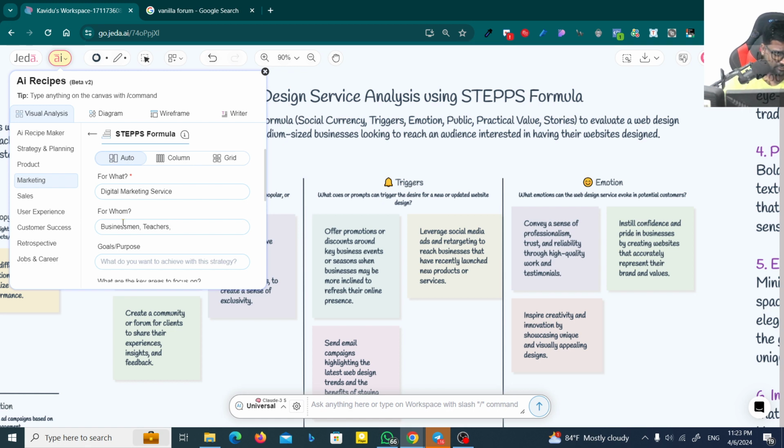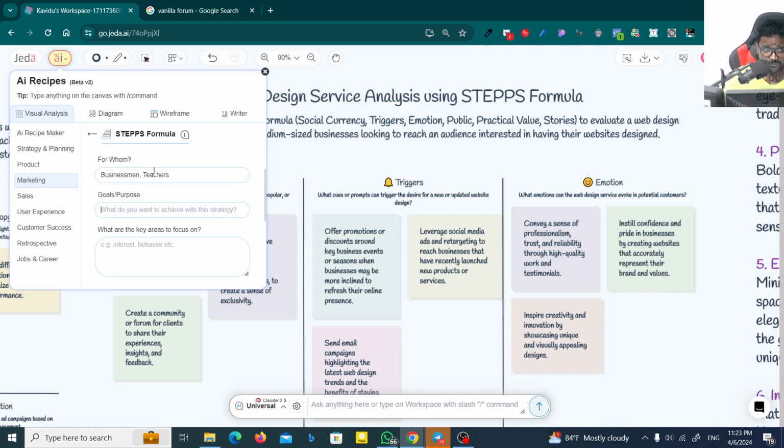Okay, teachers. That's enough. I don't get any more ideas, that's why I just stop there. By the way, you can type more and more roles. How about the purpose? To increase the sales.